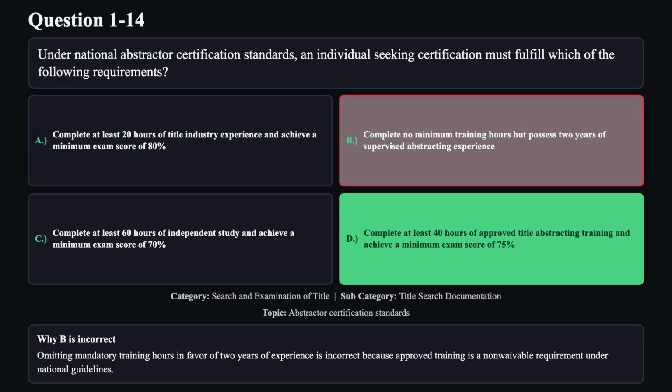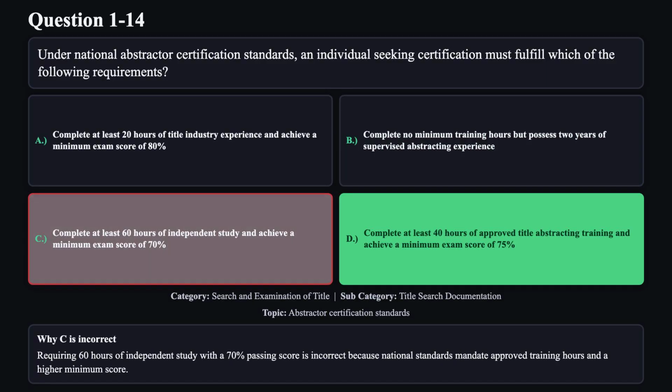Reason B is not correct. Omitting mandatory training hours in favor of 2 years of experience is incorrect because approved training is a non-waivable requirement under national guidelines. Reason C is not correct. Requiring 60 hours of independent study with a 70% passing score is incorrect because national standards mandate approved training hours and a higher minimum score.